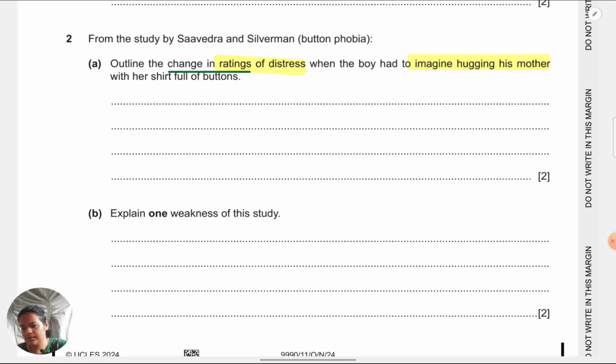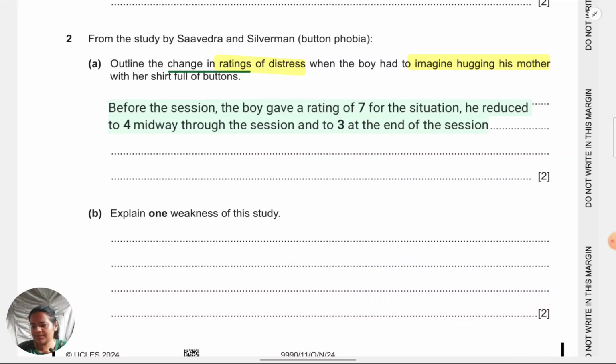I'll just highlight the numbers so that you can focus on what is getting you marks for this. Okay, so I've put the numbers in bold so that you know that is how you're going to get marks. Let's look at the next question.